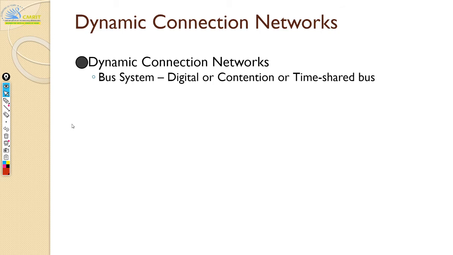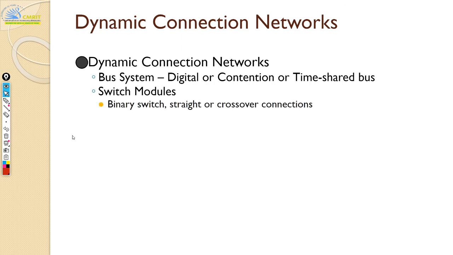The first one is a bus system. I'm sure you would have learned about bus architecture in your earlier semesters in microcontrollers or microprocessor class. The next one is switch modules. We have switches that can dynamically connect source and destination, just like modern day switches. So we have binary switch, straight or crossover connections, and there is something called a multi-stage interconnection network, or MINs. These MIN structures are built using these switch modules.